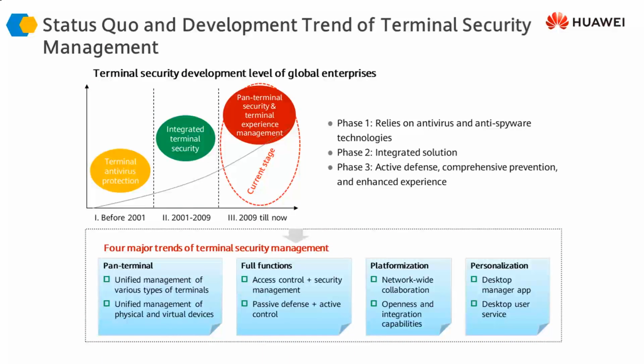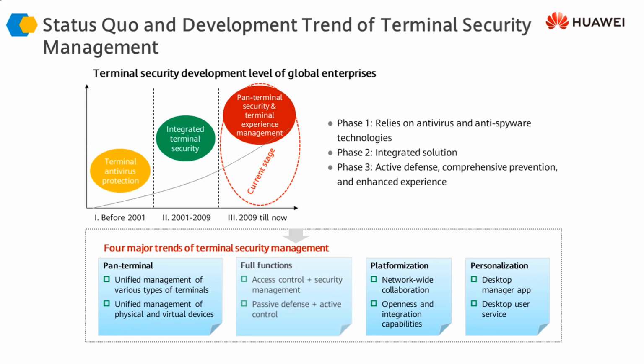In this slide, we are repeating the same information that we covered earlier. In the 2000s or late 90s, we had terminal antivirus protection, then we had integrated terminal security, and nowadays we have pan-terminal security, or all-encompassing security for the terminals, which means active and dynamic defense against threats that are coming from the terminals that are accessing our infrastructure.